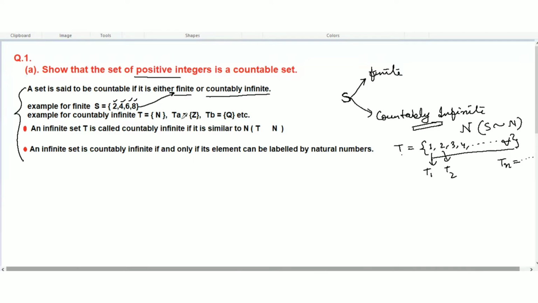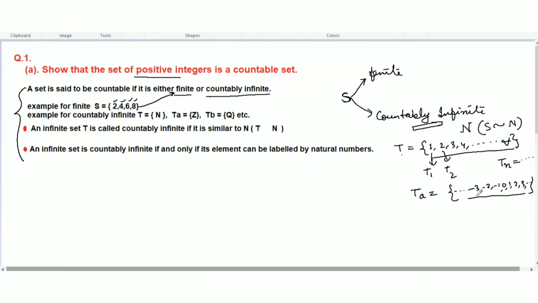And another set TA equals the set of integers. Integers are -3, -2, -1, 0, 1, 2, 3, and these are the set of integers. This is also a set which is countably infinite.